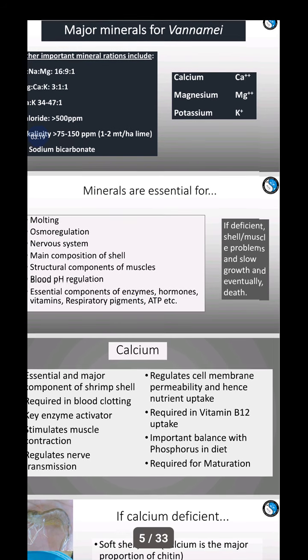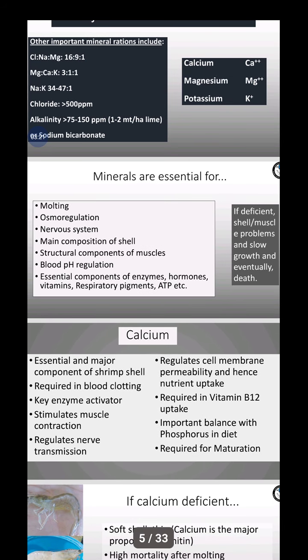Minerals are an essential resource we give for shrimp culture, mainly for shrimp molting and shrimp osmoregulation. Osmoregulation means balancing the water density of the shrimp between higher and lower salinities. For the nervous system and the animal's health condition, we give minerals. And the main composition of the shell is formed from minerals, CaCO3, calcium carbonate.